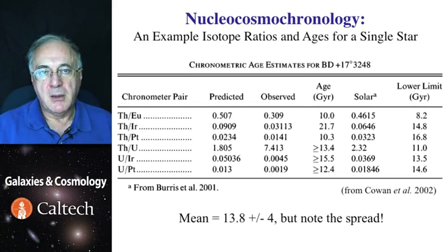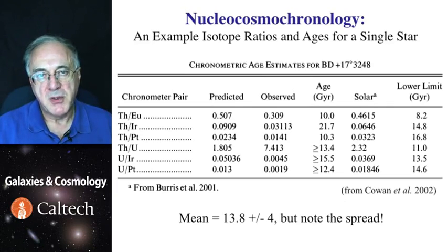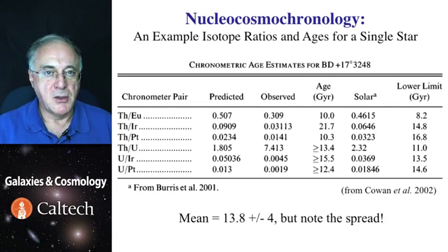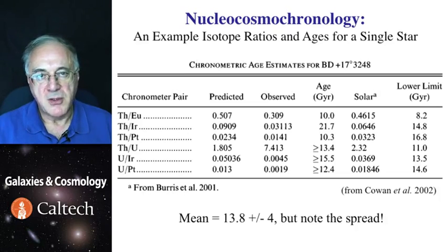So for one particular star shown here, here are ratios of several isotopes that are being used to estimate the age of the elements that made the star. And the average of it is remarkably close to what we now know is the actual age of the universe. And it's also essentially the same as the ages measured for globular clusters and for white dwarfs. This is just one star. Doing this for many stars improves the result.